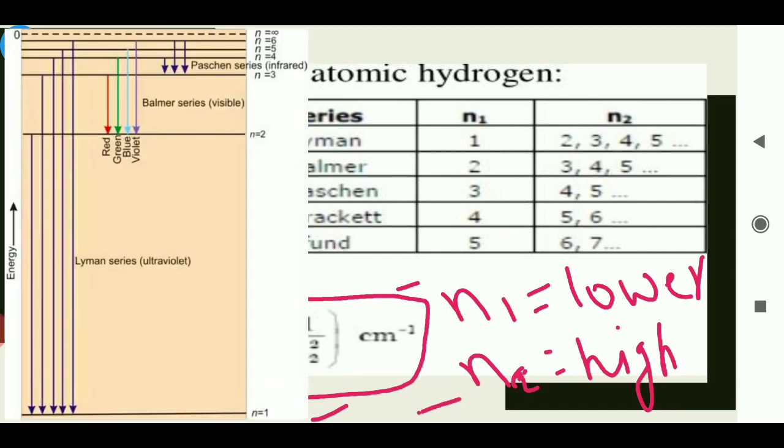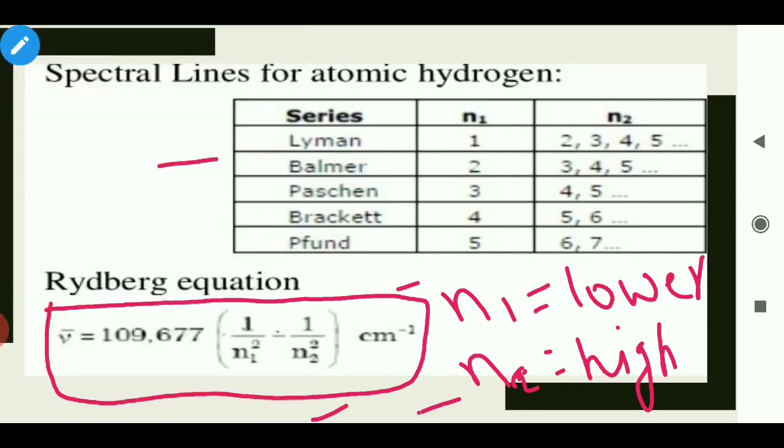For Lyman series, n1 value is always 1, but n2 value are varies from 2, 3, 4. For Balmer series, n1 value is always 2, but n2 value are varies from 3, 4, 5. For Paschen series, n1 value is always 3, but n2 value are vary from 4, 5.